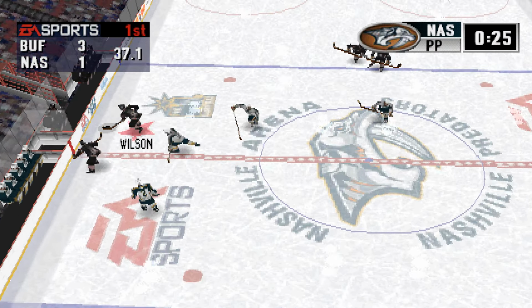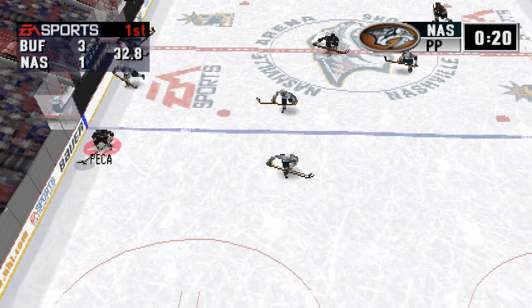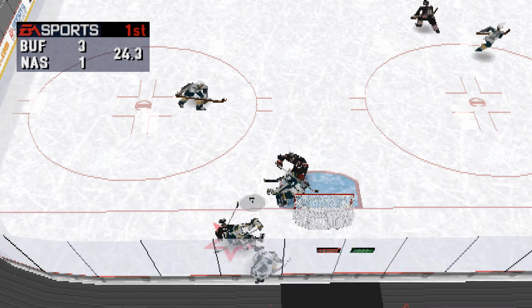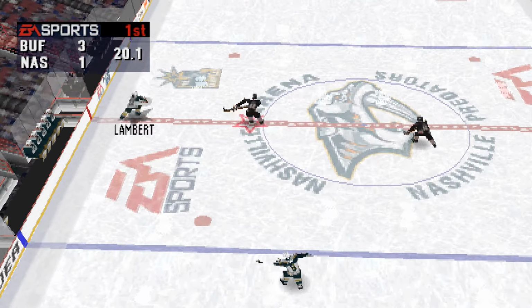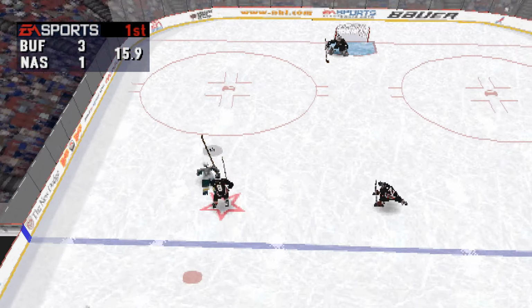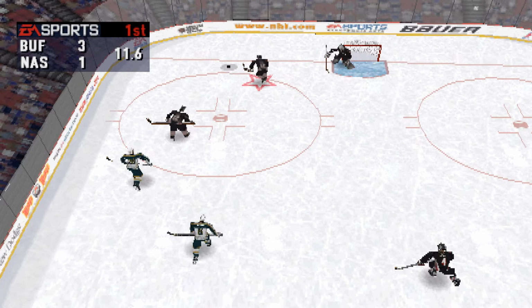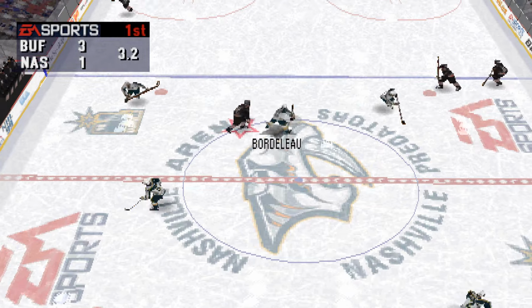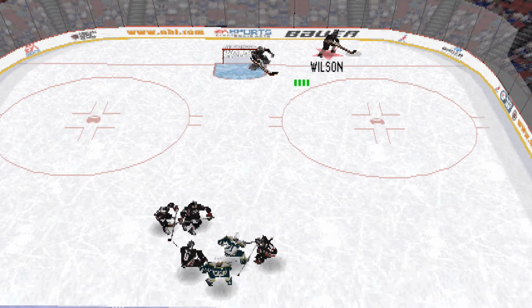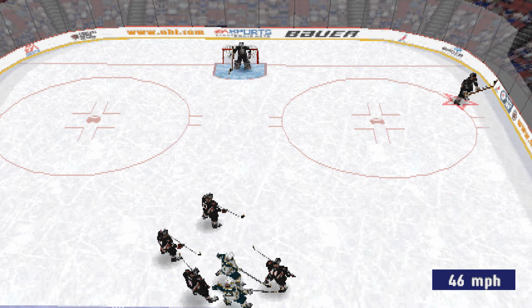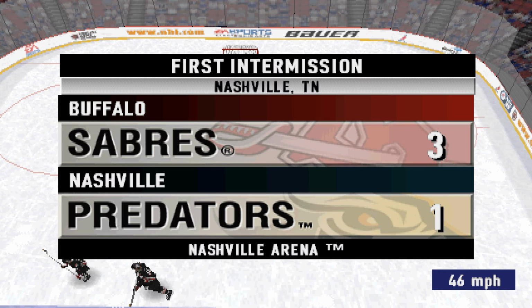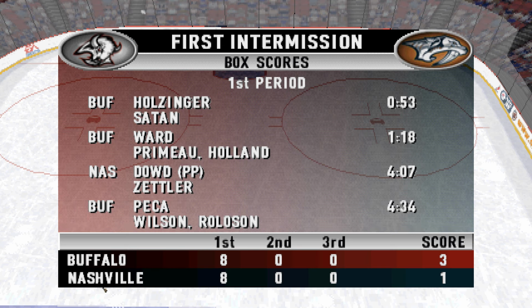Zettler out of his own zone. Pekka moves in. Zettler gives it to Lambert. Lambert gets hit. Zhitnik steps back on the ice as the penalty expires. To Bordelot. He takes a slap shot. After 1 period, the Sabres are ahead 3-1. Please remember that you will be asked to leave if you are seen throwing debris on the ice.